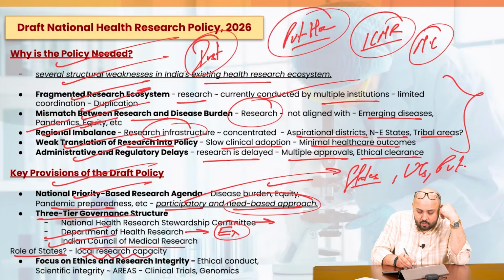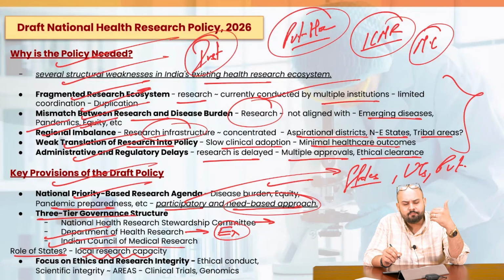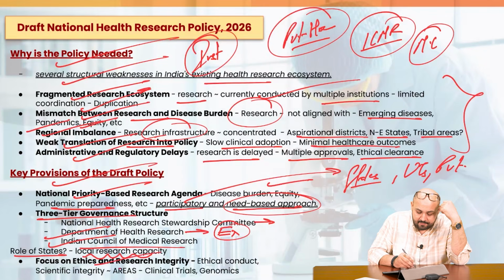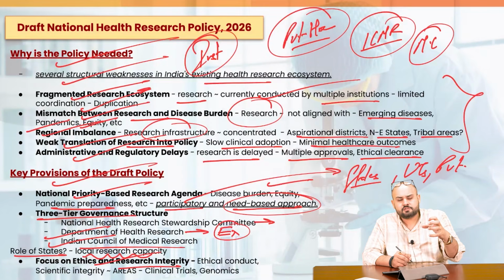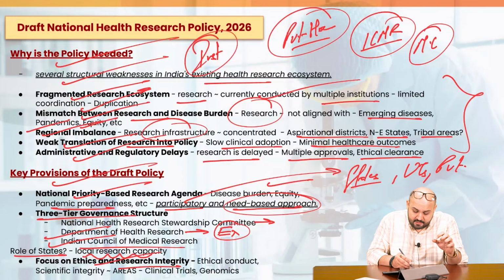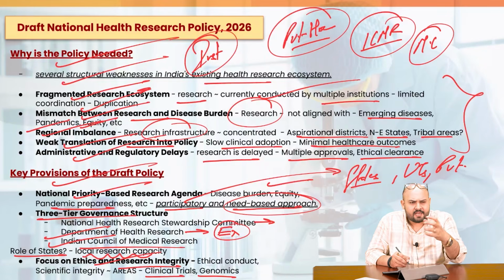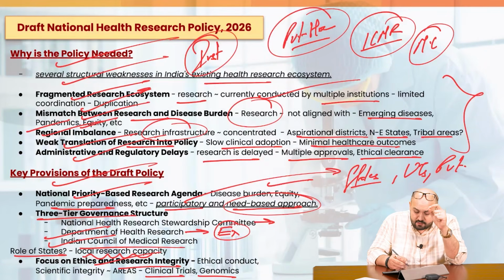This would focus on local research capacity, coming up with more and more local institutions. So the states are also expected to invest as far as medical research is concerned. Then focus on ethics and research integrity. Whatever research should happen, especially with respect to clinical trials or genomics or DNA or other specific things, it needs to be ethical.